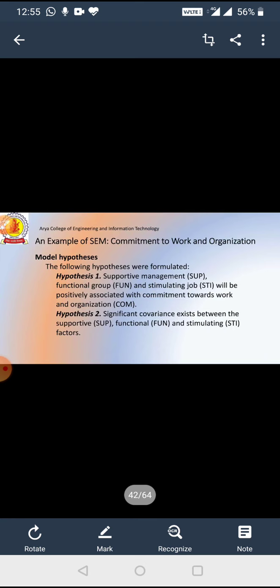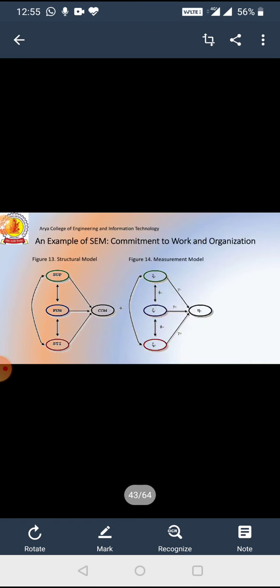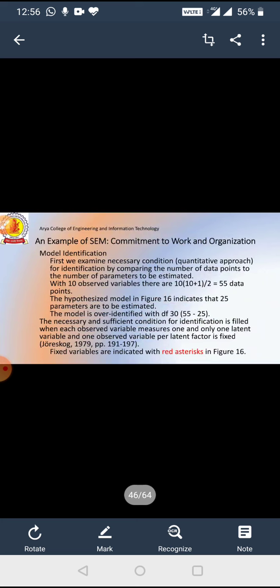We give the formulations, supported by the management and functional group, and similar group positive, and the second is hypothesis 2. This is an example where we distribute dependent and independent variables. This is commitment of work and organization, and commitment of organization. Here there are 10 variables, so 55 data points, as the formula is n(n+1)/2.